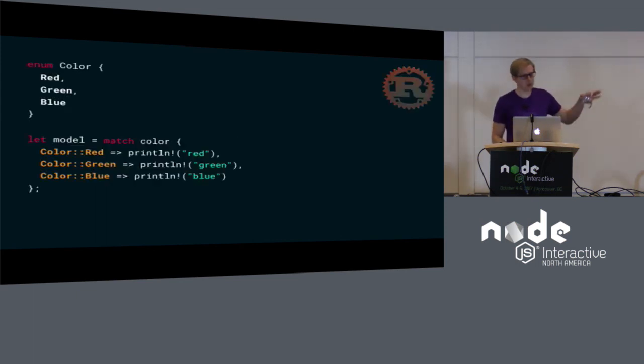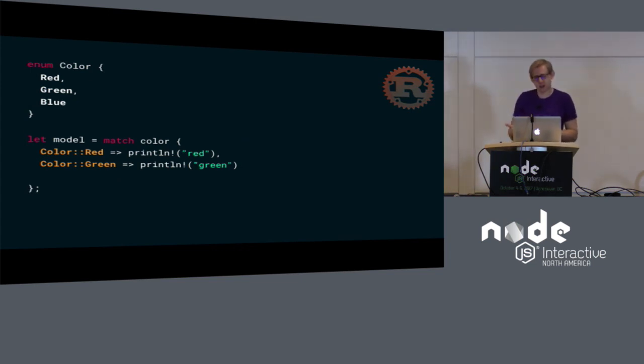So this is Rust code. And Rust has enums as a first-class structure. And it has a match statement that allows you to destructure on that enum. And it works kind of like a switch statement in JavaScript. Instead of using string values, you can use the enums in the language, and we can match to branch on the value. But there's an important difference in how this works versus how a switch statement works in JavaScript.